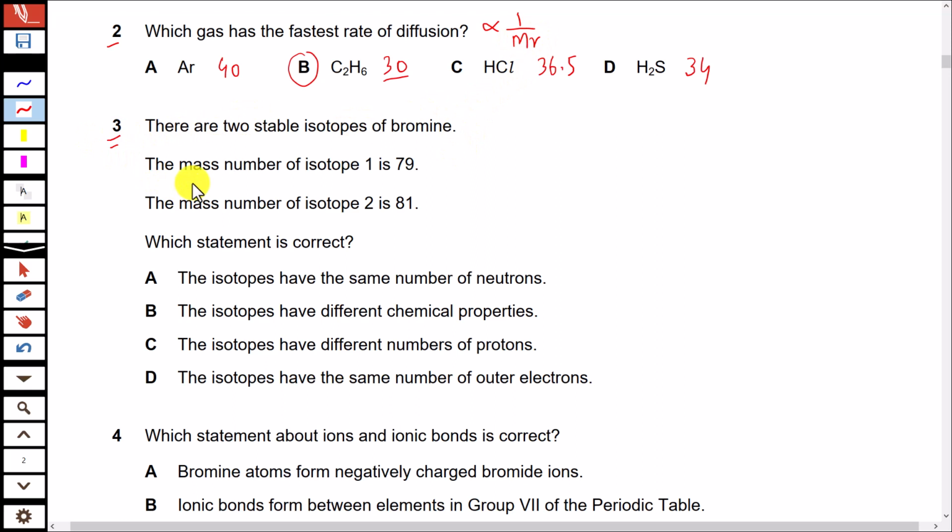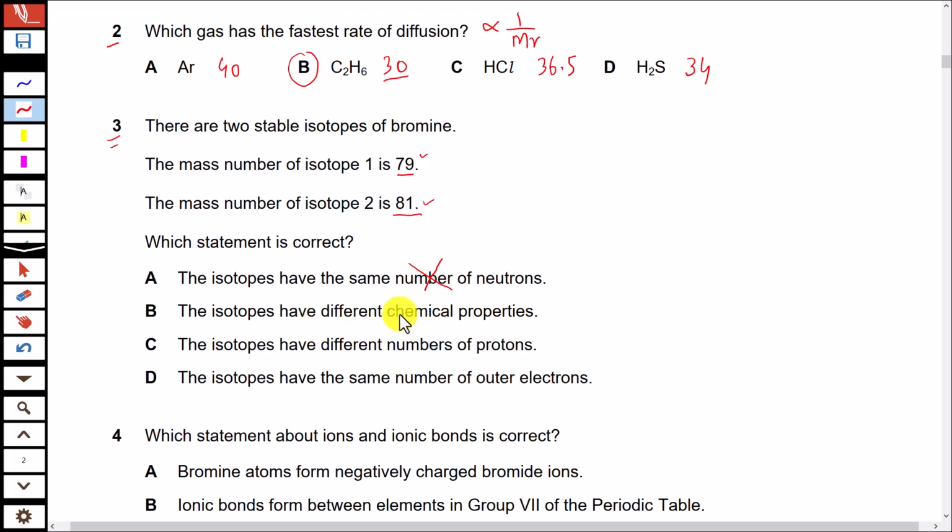Question number 3. There are two stable isotopes of bromine. The mass number of isotope 1 is 79. The mass number of isotope 2 is 81. Which statement is correct? Option A, isotopes have same number of neutrons. No, isotopes have different number of neutrons, and due to this they have different mass number. Option B, isotopes have different chemical properties. No, isotopes have same chemical properties.